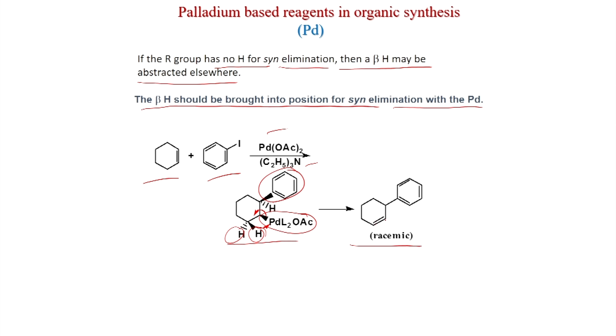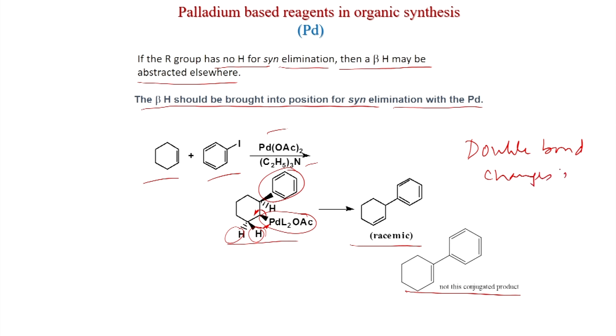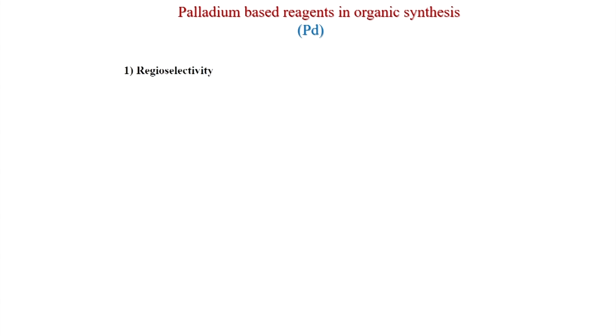So, the olefin is now not conjugated. This is racemic, of course, you get this product. So, not this conjugated product, not where the original double bond was. So, what happened? The double bond changes its place for cyclic systems or cyclic olefins. And this tells that the syn elimination is very important. Now, we will see the regioselectivity issue.